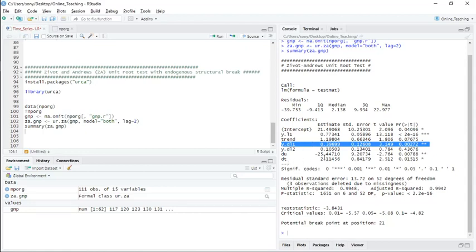To understand this, you have to read the original paper of Zivot and Andrews. It is not that difficult. You can see that implementing this is very simple, but the interpretation is a little tricky. For that, one first has to understand what the paper is, then you can implement it.